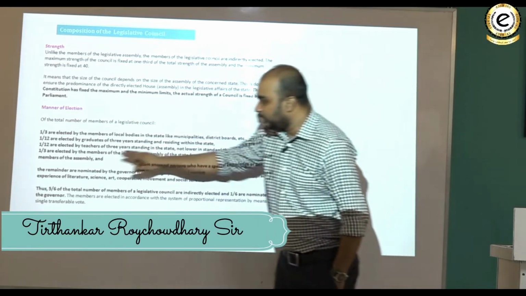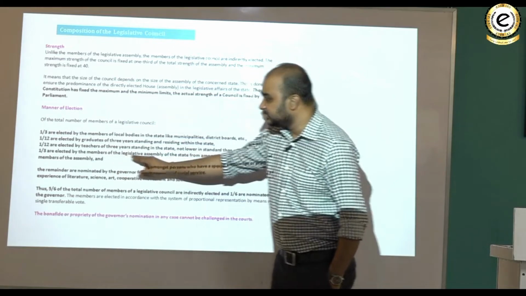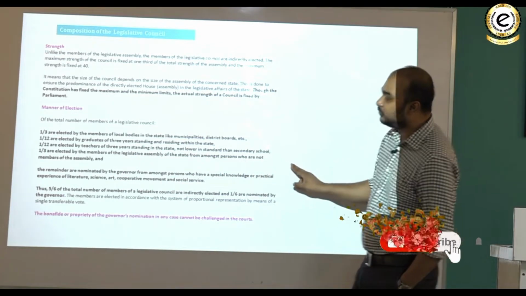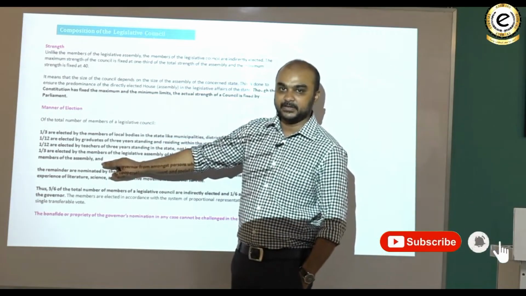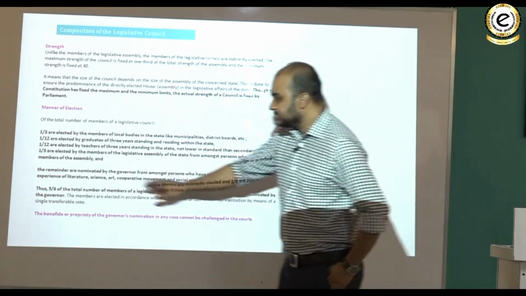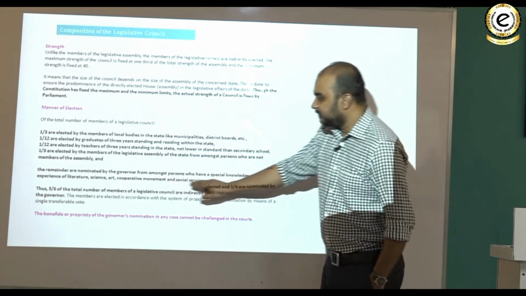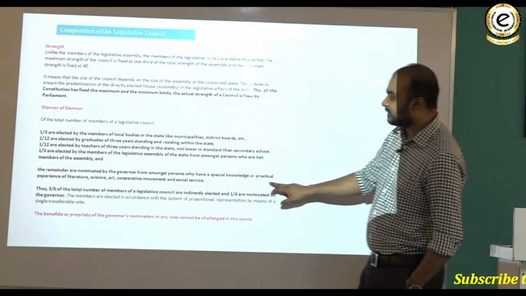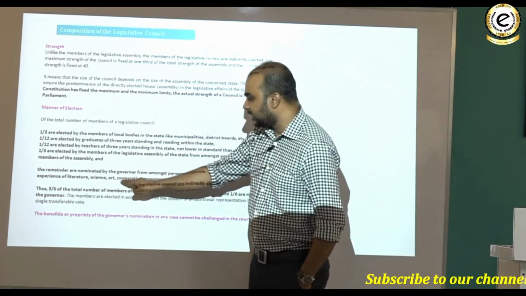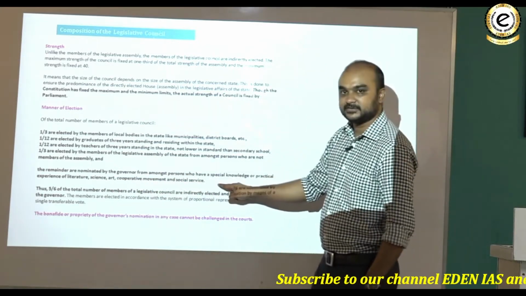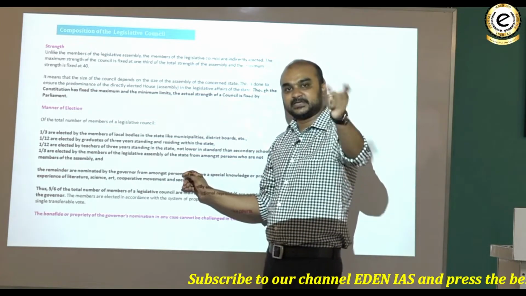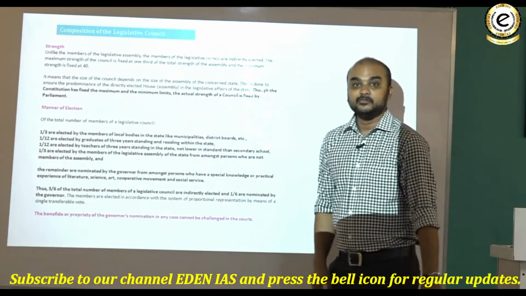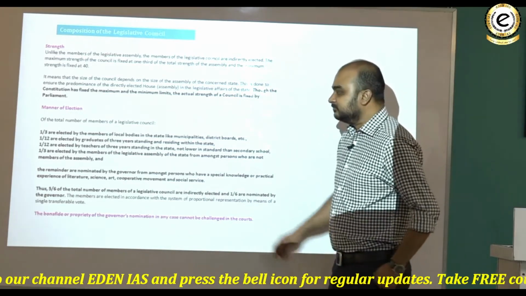1/3 are elected by the members of the legislative assembly of the state from amongst persons who are not members of the legislative assembly. तो उनको वो काउंसिल में भेजते हैं. The remainder are nominated by the governor from amongst persons who have special knowledge or practical experience of literature, science, art, कोऑपरेटिव मूवमेंट एंड सोशल सर्विस. तो बस सेम है जैसे प्रेसिडेंट नॉमिनेट करते हैं राज्यसभा के लिए, पर यहाँ पे एक स्पेशल ग्राउंड है जो आप ध्यान में रखना, कोऑपरेटिव मूवमेंट, दैट इज नॉट प्रेजेंट इन द नेशनल लेवल.